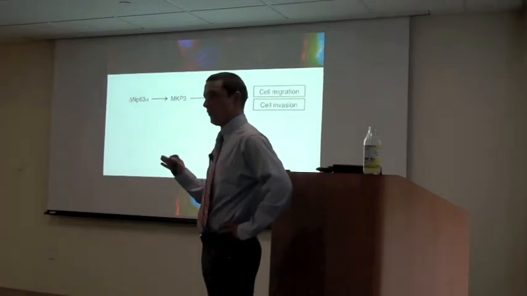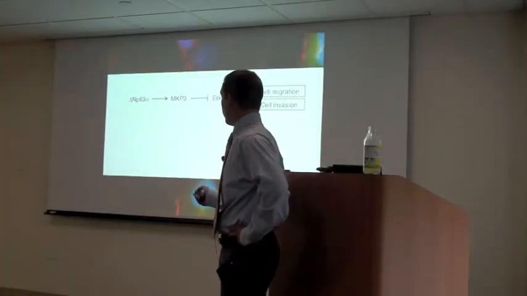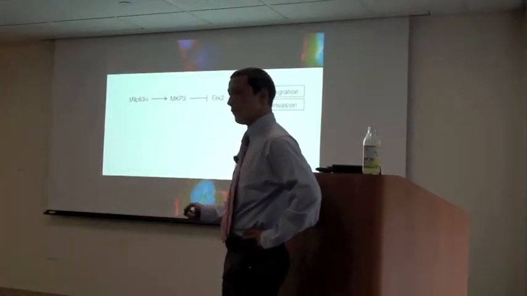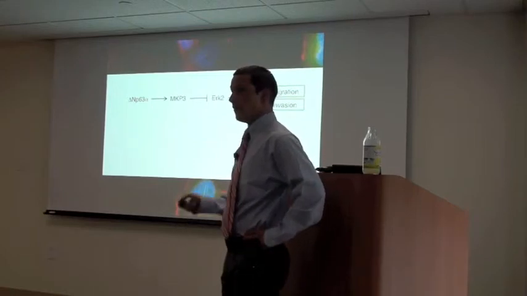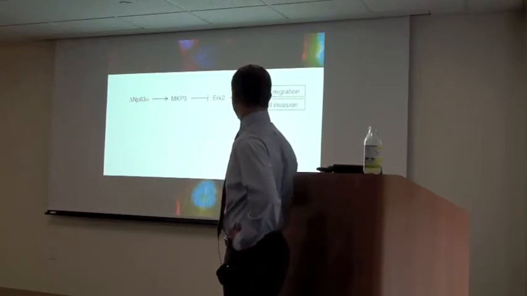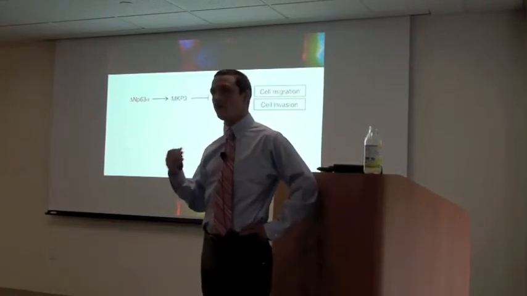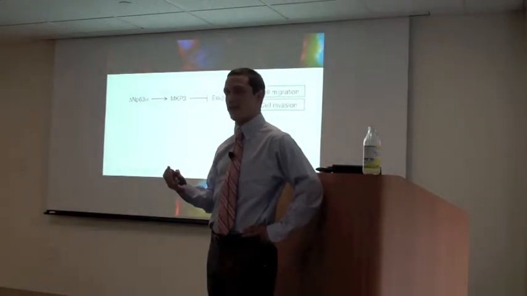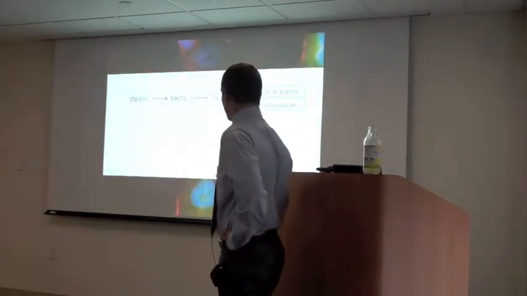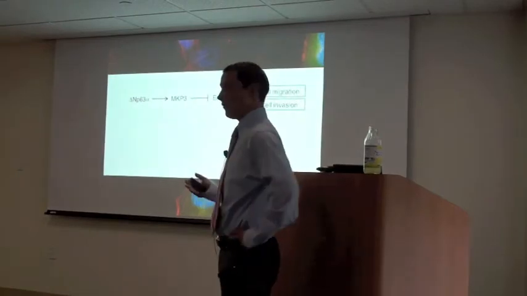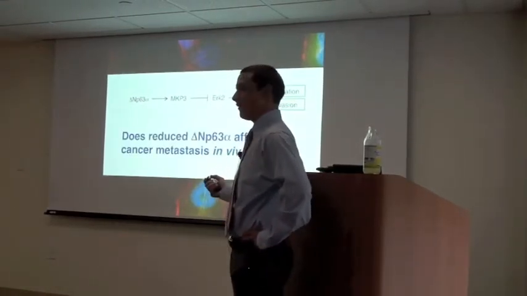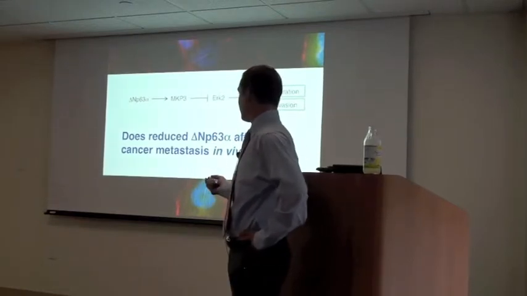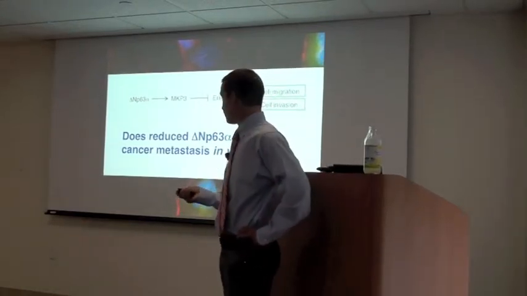So just to recapitulate where we are now, we have found that delta MP63 alpha can upregulate MKP3 and exert negative regulation on ERK2, thereby inhibiting cell migration and cell invasion. But still, we wanted to know whether P63 is a metastasis inhibitor, right? And this is all great, but it's all in vitro, right? So we wanted to know, does reduced delta MP63 alpha affect cancer metastasis in vivo?